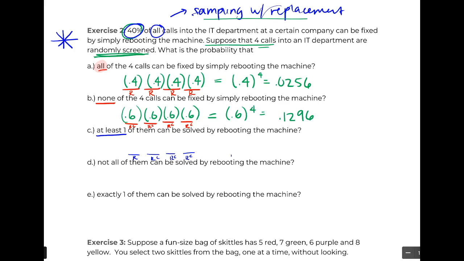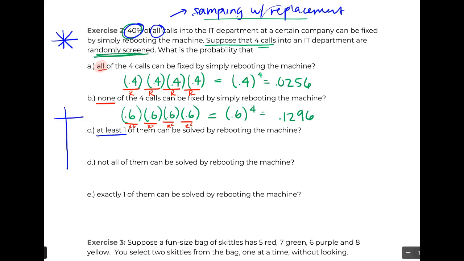But it also means that 2 could be fixed, or 3 could be fixed, or all 4 could be fixed. And that's a lot of different outcomes, right? So this is actually going to be a giant pain to do this way, because not only do I need to figure out 4 different probabilities, I'm also going to have to think about how many ways those 4 probabilities could happen, which is a giant pain.